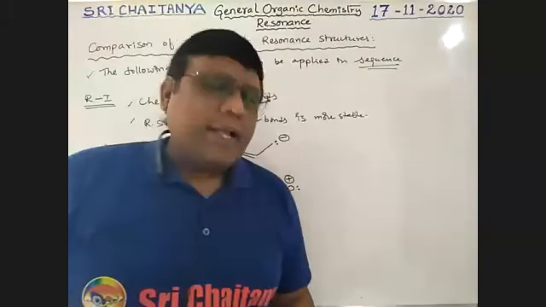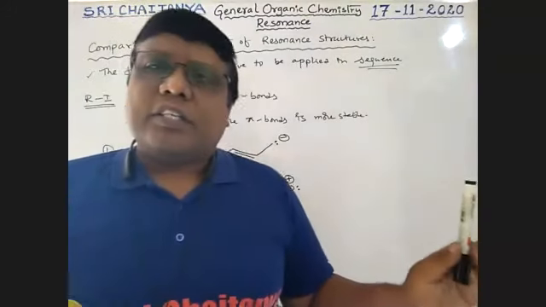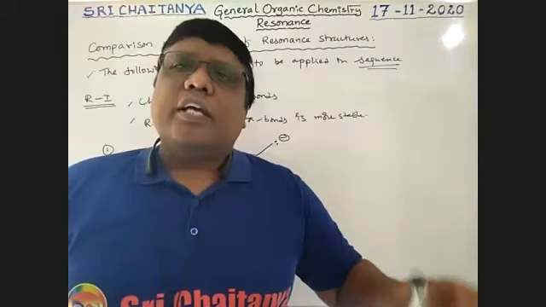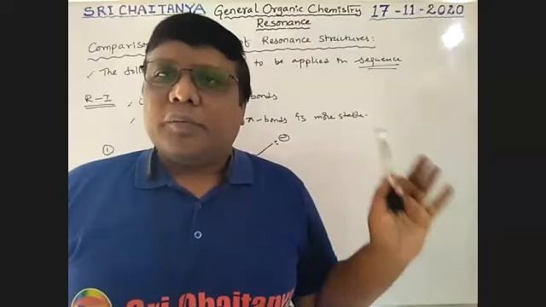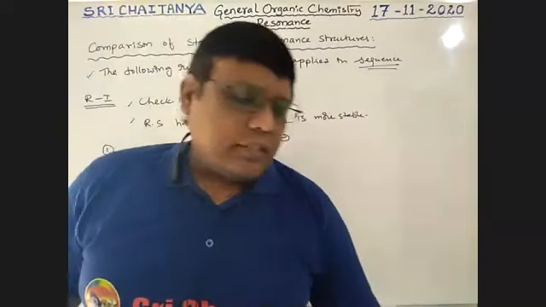Next, second rule. Boys, did you catch the concept? If more resonance structures are there, the resonance structure which has more pi bonds is more stable. If that does not decide it, go for rule 2. Second rule.